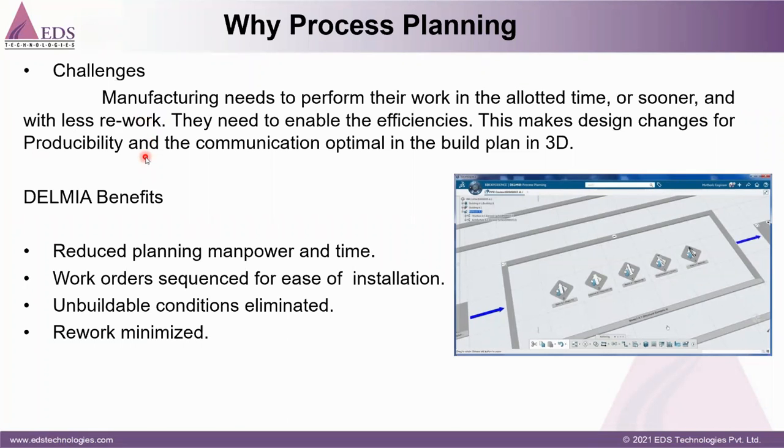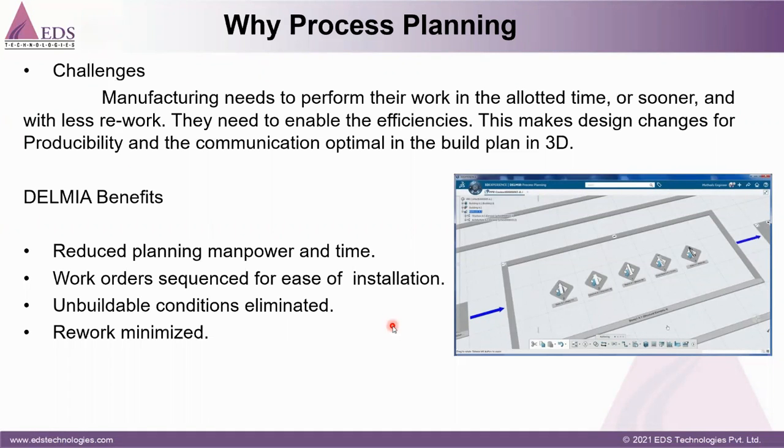What kind of benefit are the customers getting? This highlight is from a survey we gathered from customers. What benefit can they get from production process planning? They can reduce planning manpower time, because they can validate prior to the production.